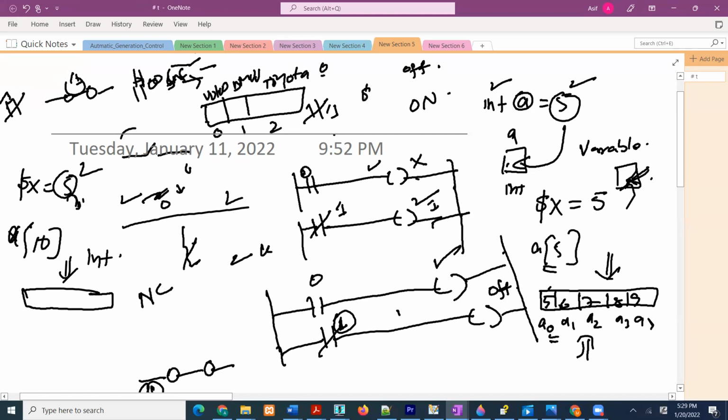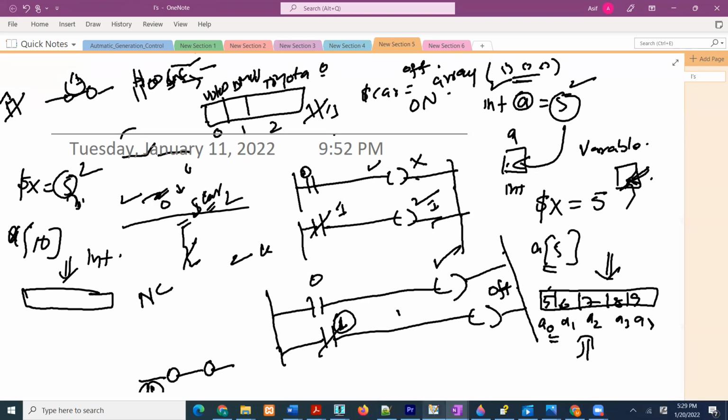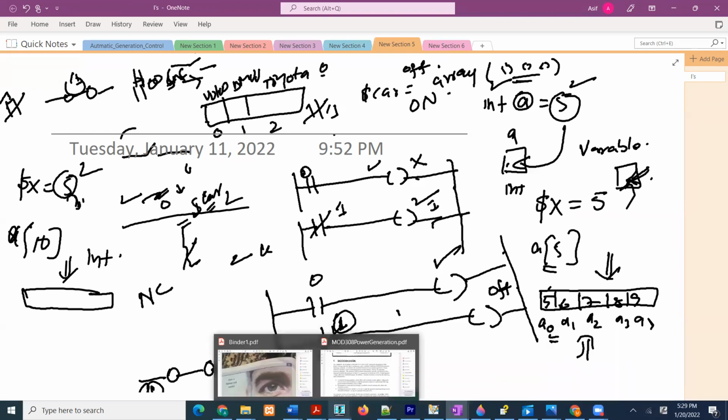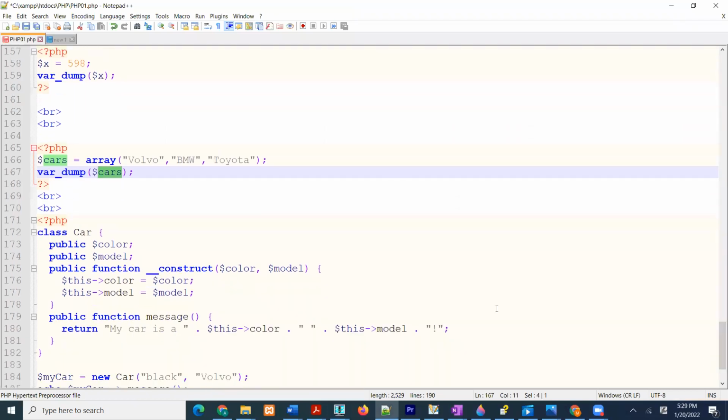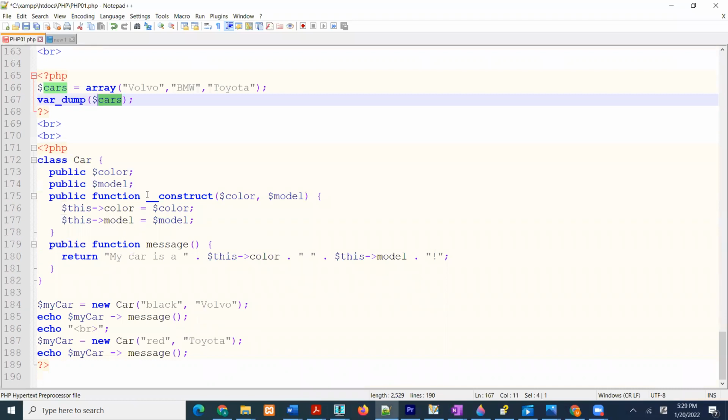We're saying $car, and then we got an array, and in this array we got these three names, and all these three names are going to be stored where? In $car, in an array which is called $car. All right. I hope that makes sense. If not, you can message down below, and I can help you.